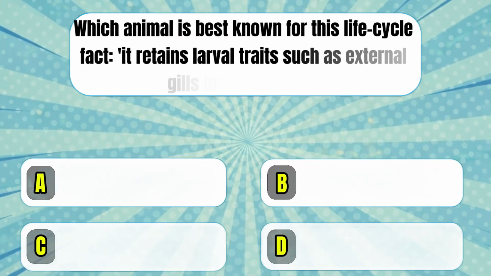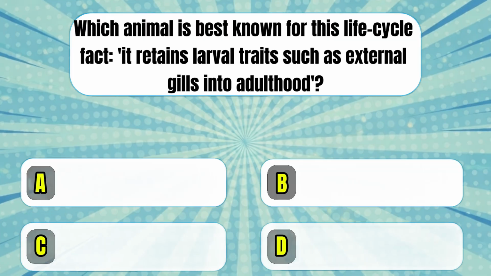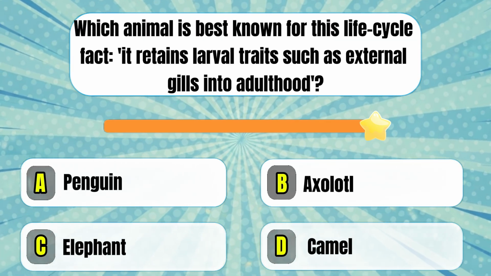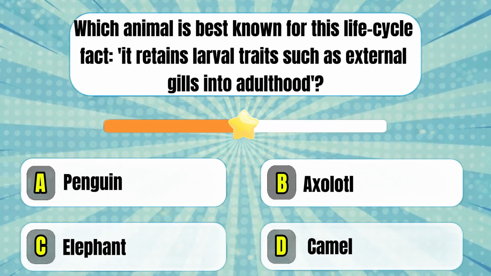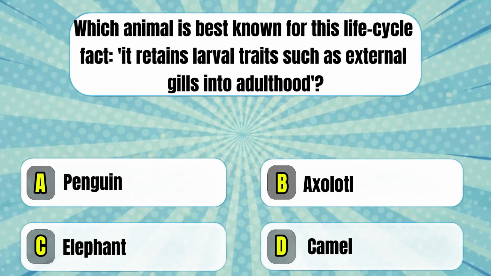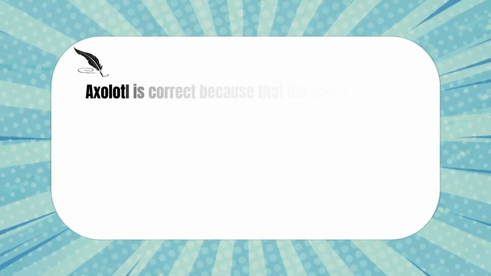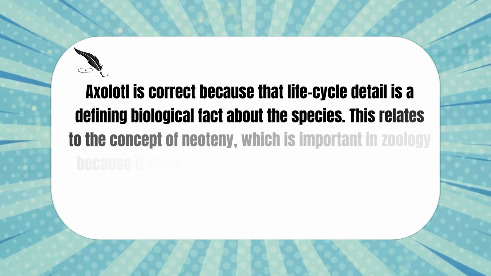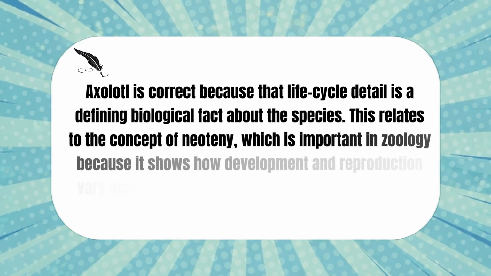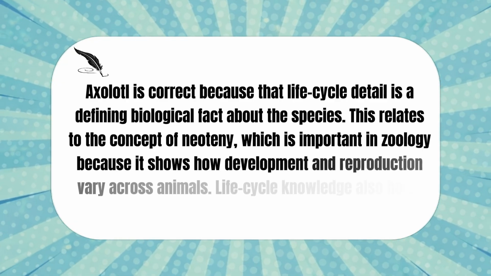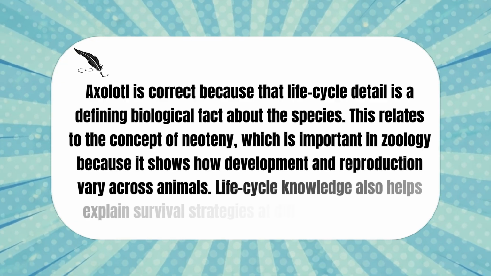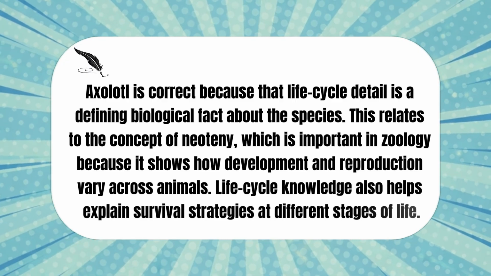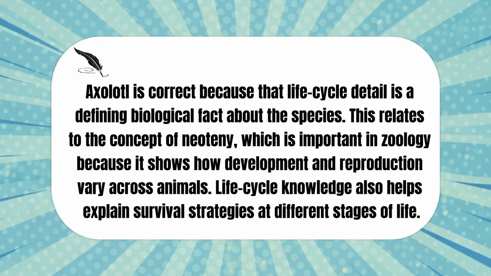Which animal is best known for this life cycle fact? It retains larval traits such as external gills into adulthood. Axolotl is correct because that life cycle detail is a defining biological fact about the species. This relates to the concept of neoteny, which is important in zoology because it shows how development and reproduction vary across animals. Life cycle knowledge also helps explain survival strategies at different stages of life.